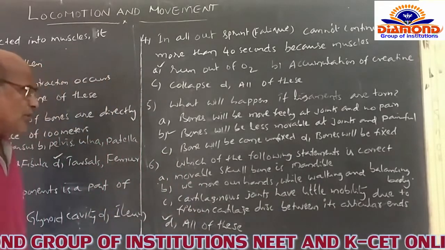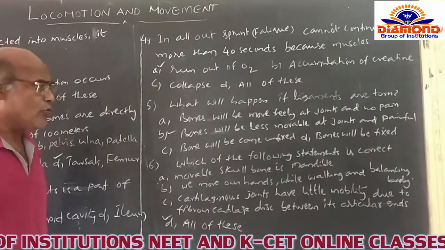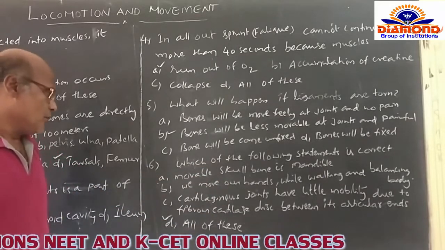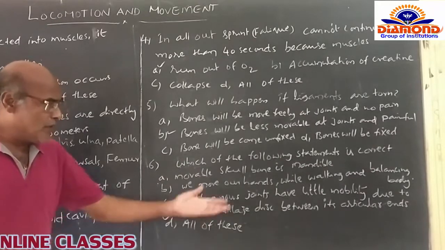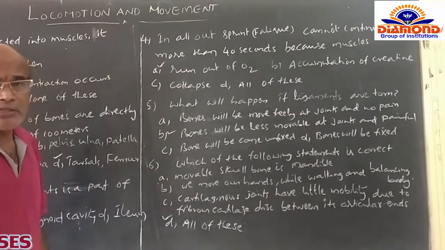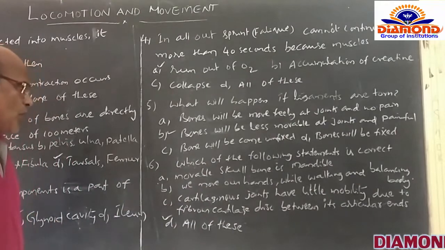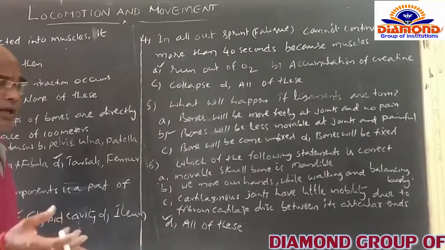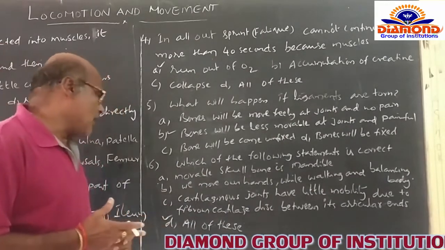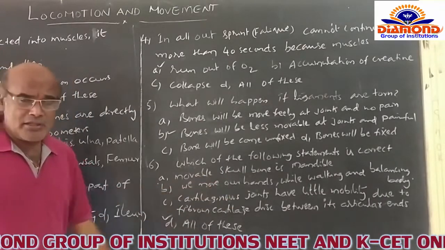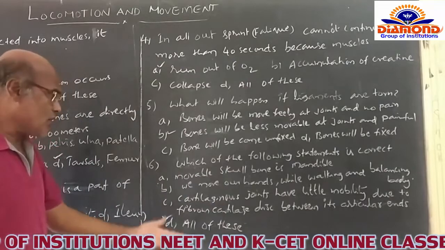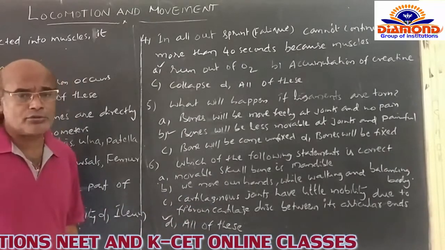And C option: the cartilage and joints have little mobility, due to the fibrous cartilage disc that can be present between its articular ends itself. It is also right, because cartilaginous joints are little movable, because the fibrous cartilage will permit the joints to move slightly. So that's why the C option is also correct too.